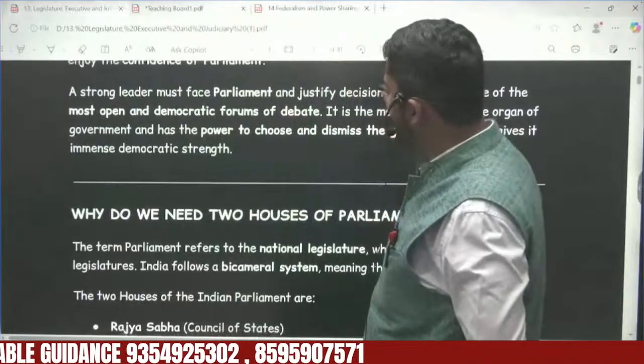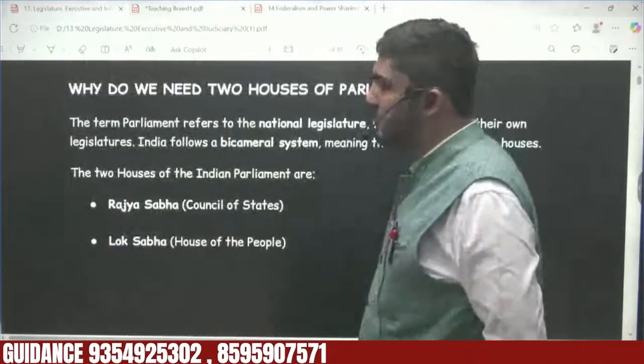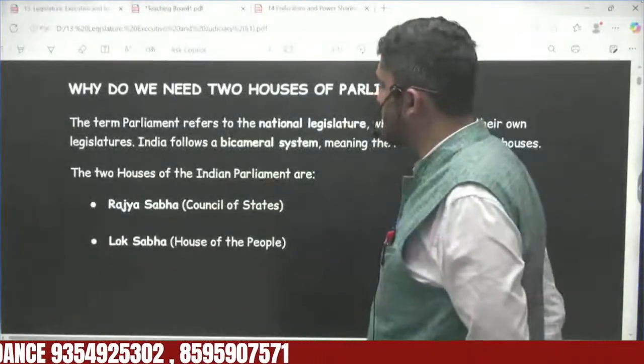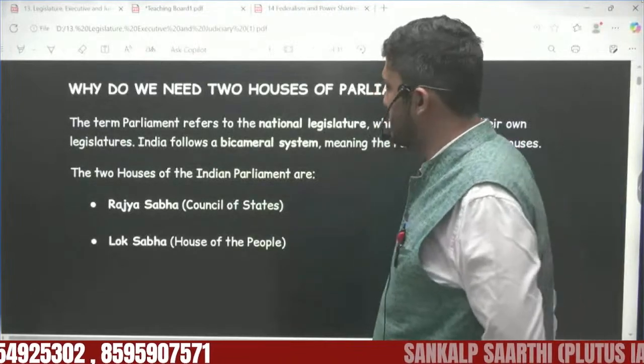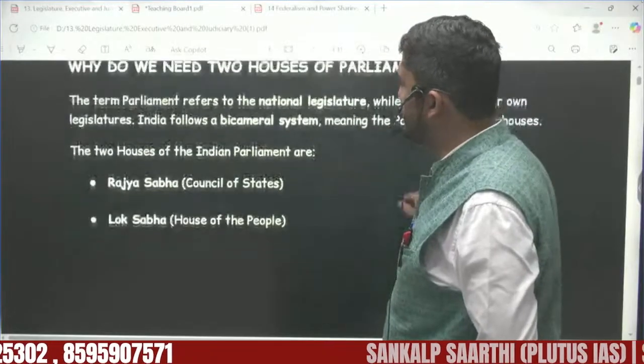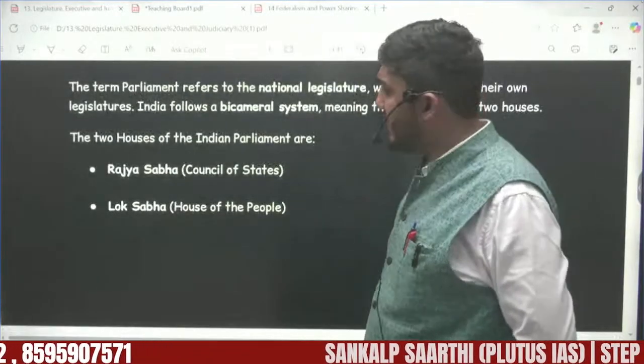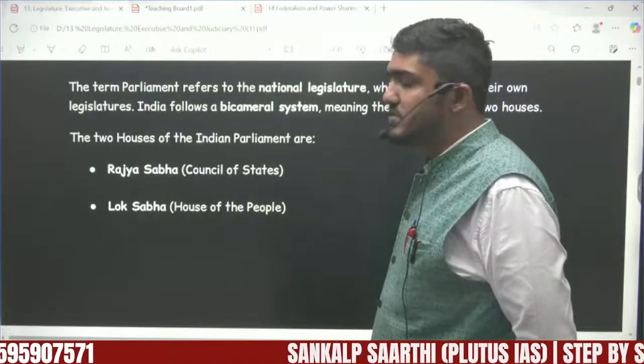Why do we need two houses of Parliament? What's the requirement of the two houses? Basically there are two houses: one is Rajya Sabha and the other is Lok Sabha, the Council of States and the House of the People. I already told you why it is called the Council of States.